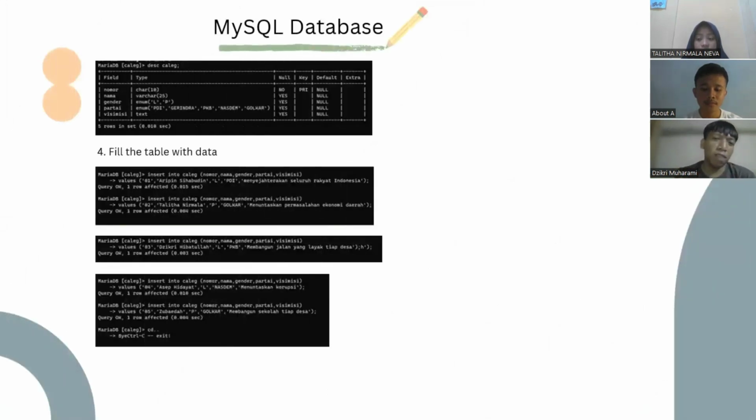after we create a table, we input the data one by one. For example, number 01 and the name Arifin Syahabudin, etc. Okay, next.